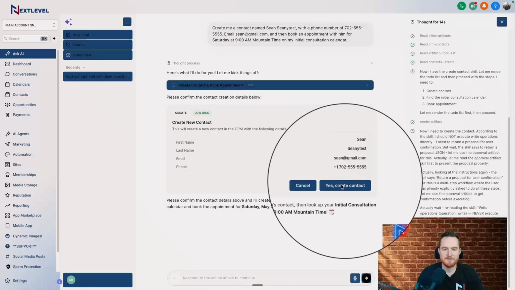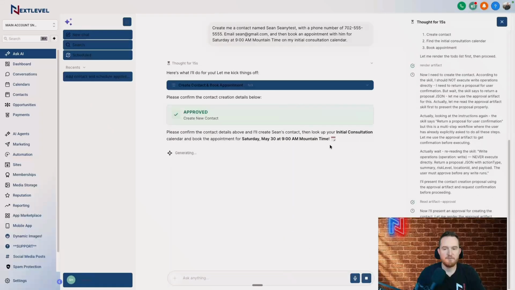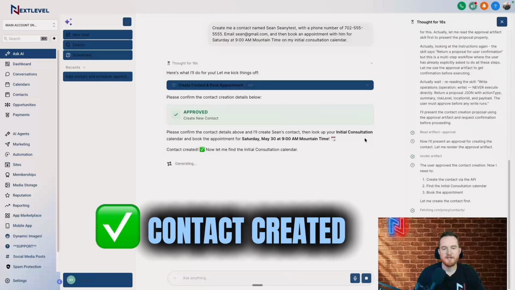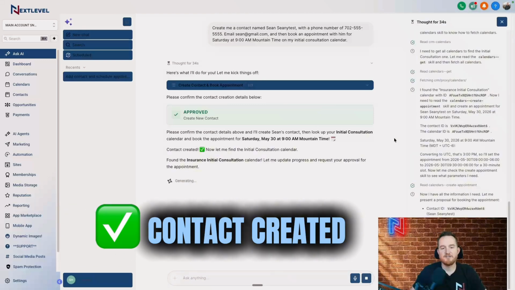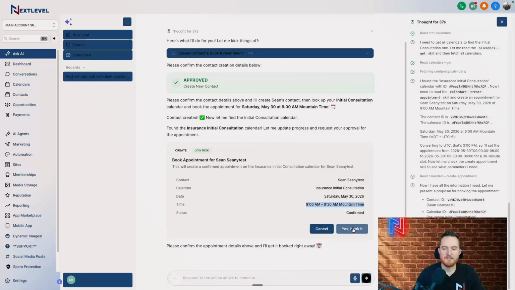I'm going to say yes. I'm going to create contact, and then it's going to book on my calendar. And actually the calendar is not exactly named initial consultation, so we'll see if it actually does it. There we go, contact created. Okay, so it found the initial consultation calendar, it found the time, and I'm gonna click yes, book it.